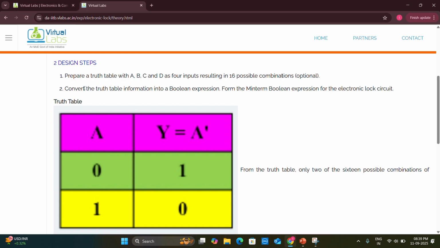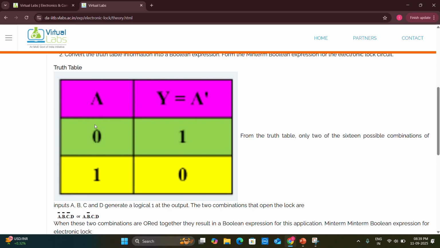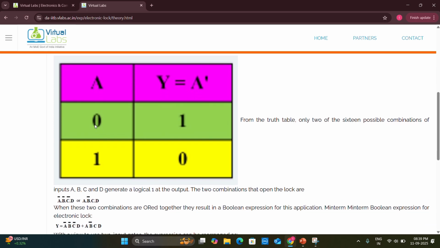Form a min-term Boolean expression for the electronic lock circuit, and here they have given the truth table. I hope you all know about this, so just go through this truth table, and from the truth table, only 2 of the 16 possible combinations of inputs A, B, C, D generate a logical output of 1.